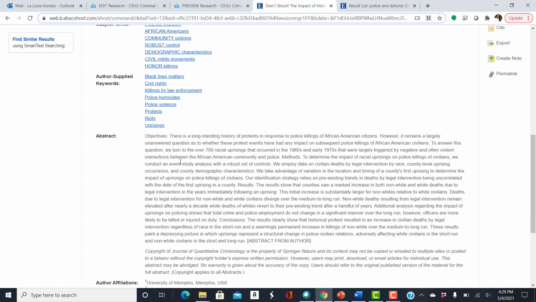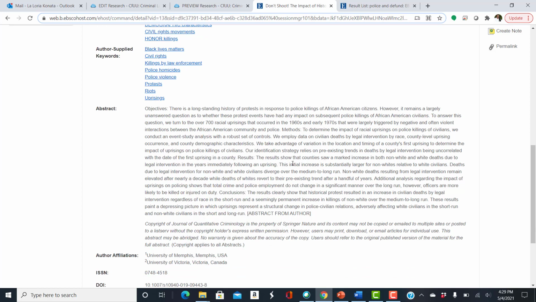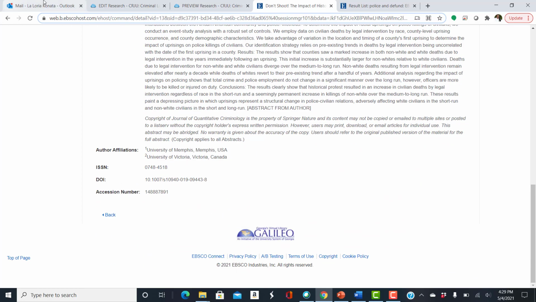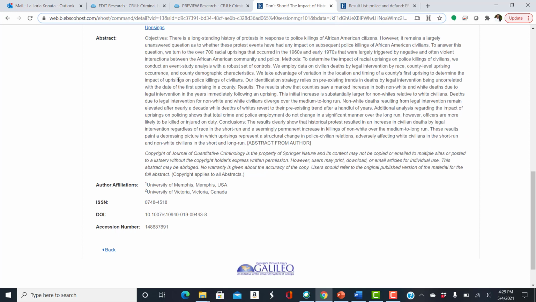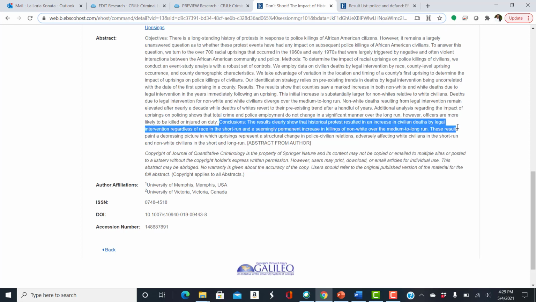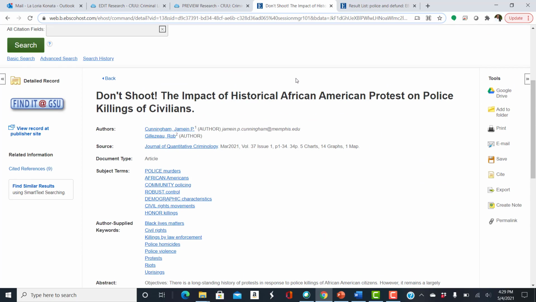Objectives, and let's see if we find the other headings that you see in those types of papers. Yes, methods, then conclusion and results. So this looks like a study that they may have done themselves. Okay, and this has 5 references,